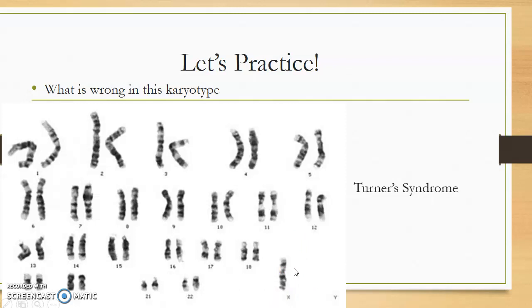We talked a little bit about this one in class, actually. You would have a situation where a female is born with one X and they're going to have more male type characteristics. A female with Turner syndrome is going to have broader shoulders and more body hair. They're just going to have more traditionally male physical characteristics. Let's look at the next one.